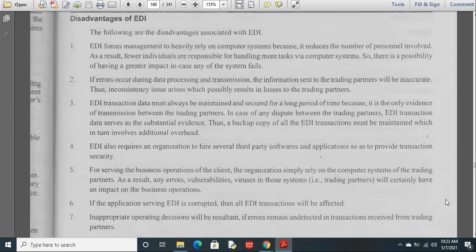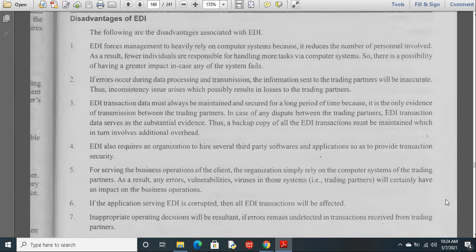So that is one point. If error occurred during the data processing and transmission, the information sent to the trading partners will be inaccurate. While transmitting the data from one person to another person, if anything has happened in the middle, then the complete data won't reach that person. So in this, inconsistency issues will be raised.